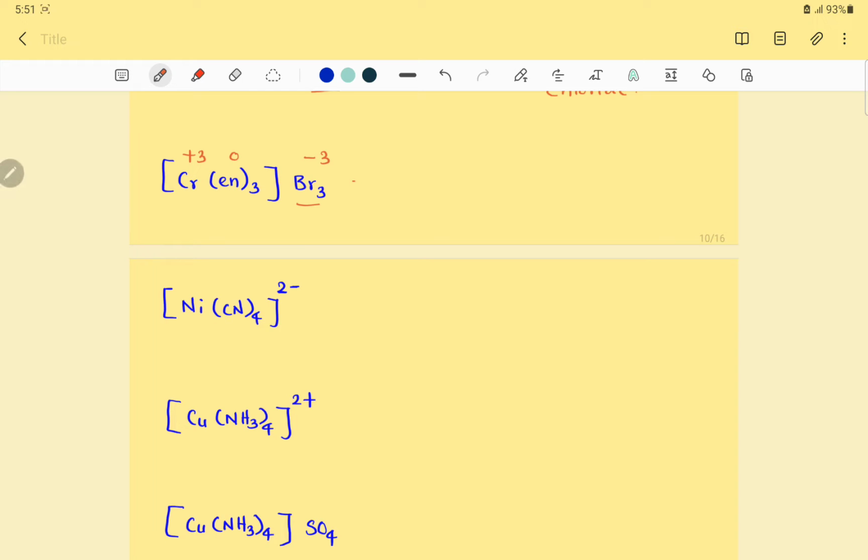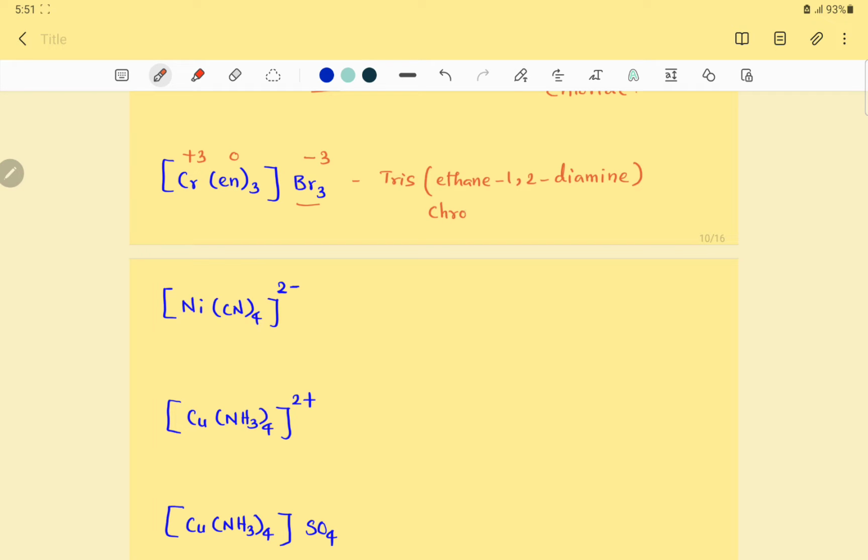But the name of this complex is tris, 3 times. Tris(ethane-1,2-diamine). That is the name of the en ligand. And one more rule you have to recall here: whenever we use an alternate prefix, bis, tris, etc., the name of the ligand is enclosed in brackets. So that's why I have written tris, bracket, ethane-1,2-diamine.